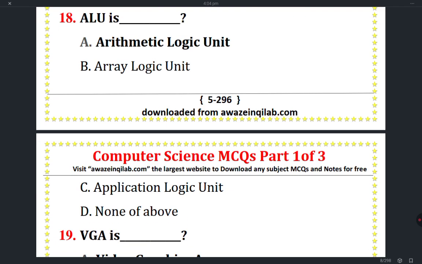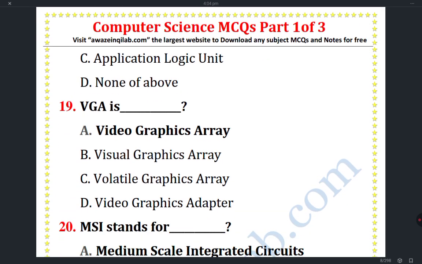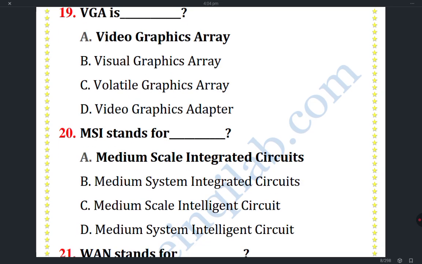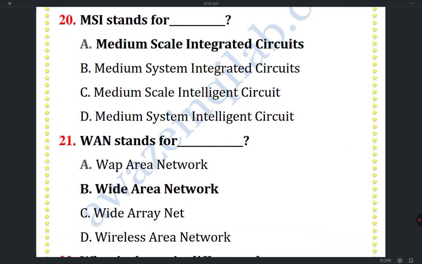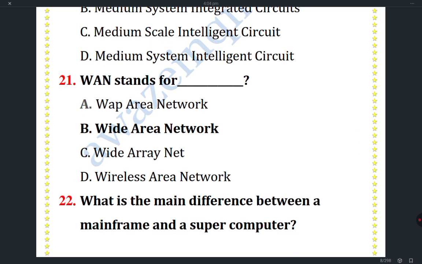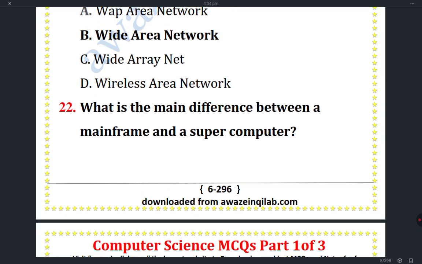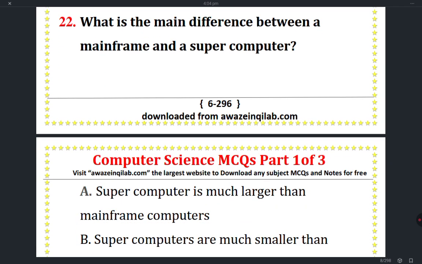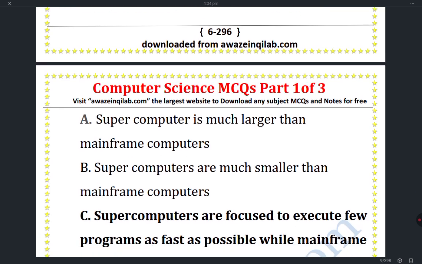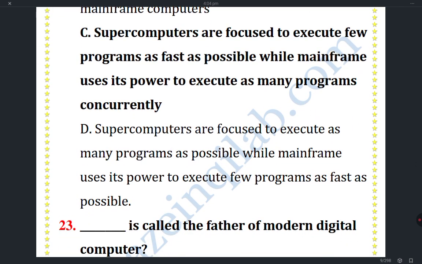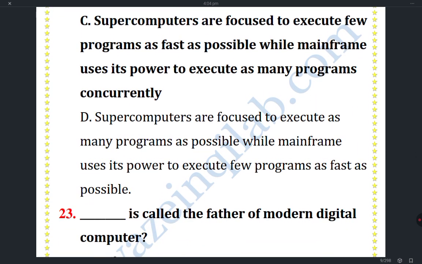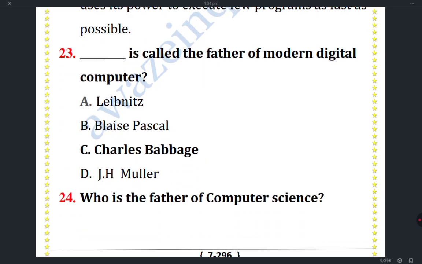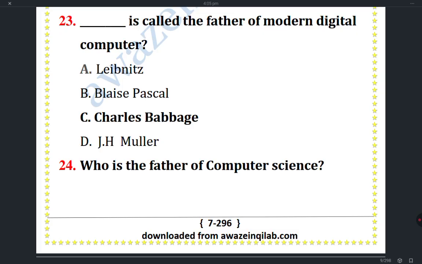ALU is arithmetic logic unit. VGA stands for video graphics array. MSI stands for medium scale integrated circuit. WAN stands for wide area network. What is the main difference between a mainframe and a supercomputer? Supercomputers are focused to execute few programs as fast as possible, while mainframes use their power to execute as many programs concurrently. Dash is called the father of modern digital computer.